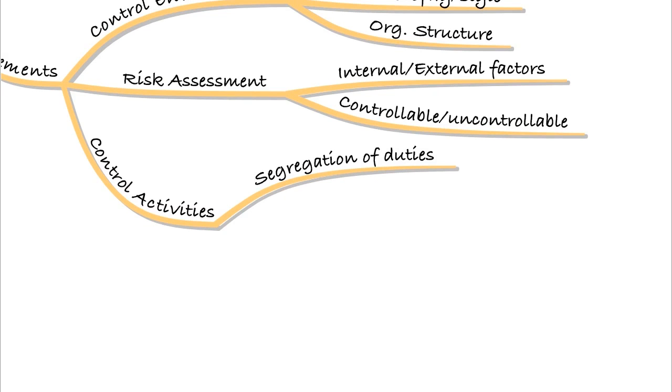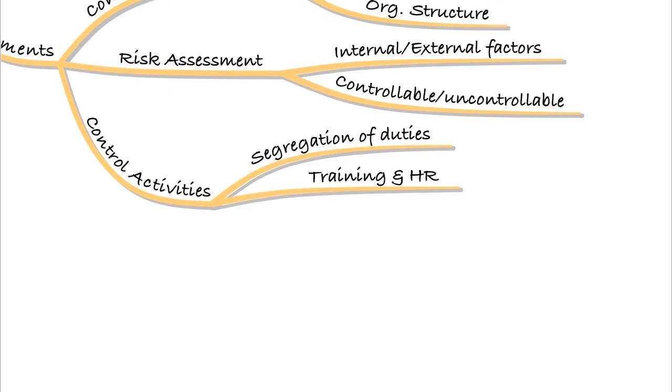For example, in our cash system, we won't have one person who both collects the cash, counts the cash, and brings that cash to the bank, because there's a risk then that that cash could go missing in between it being counted and taken to the bank. So what we'll have is one person collects the cash, one person counts the cash, and another takes it to the bank. That is segregation of duties, not having one person doing all of the roles within the system.